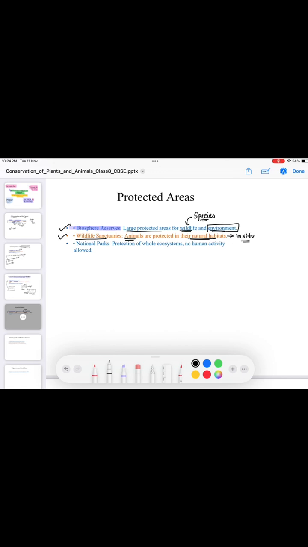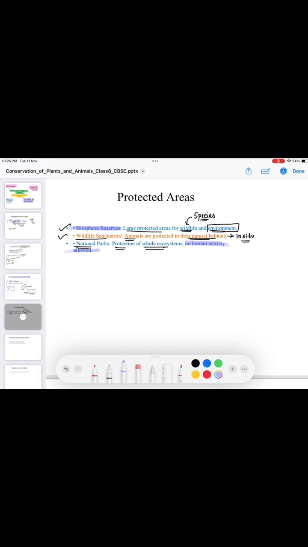So now we will know about the biosphere reserve. It is a large protected area. Whatever we are doing, if we collect different animals and place them in some other place, that is ex situ conservation, because they are not in their natural habitat. But in wildlife sanctuaries, biosphere reserves and national parks, they live in their natural condition, natural habitat. So all of these three are in situ conservation.